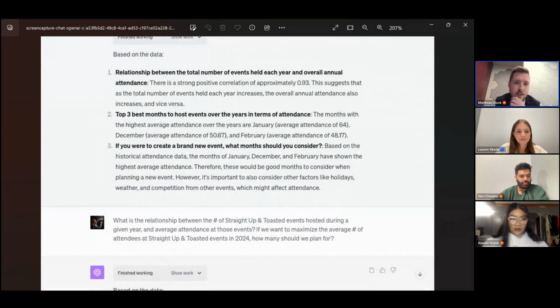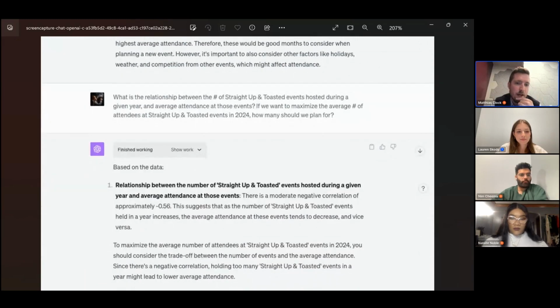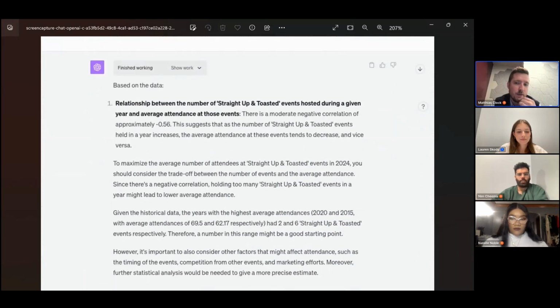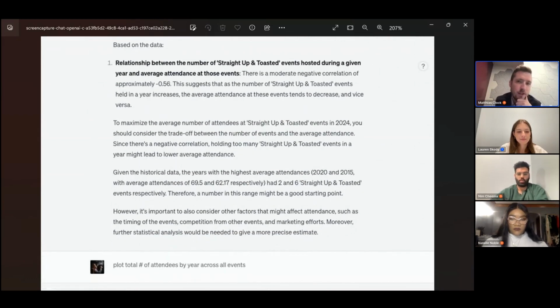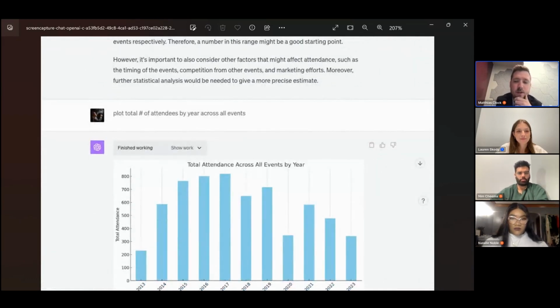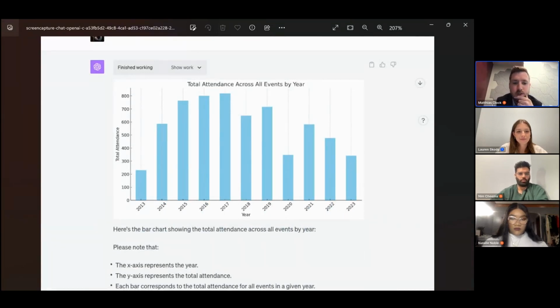And it did this analysis here. It was spot on with its analysis. December, January, and February are by far my best months in terms of attendance. And then I asked for the relationship between the number of events hosted of a specific type and attendance, which is basically more events are good until a certain point, and then you start to see reduced returns.